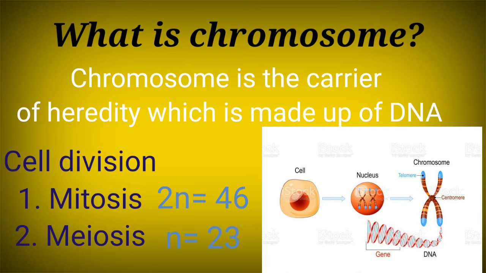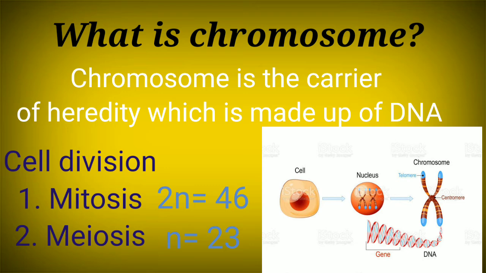In meiotic cell division, the daughter cells will possess only 23 out of this 46 chromosomes each. In mitosis, if the mother cell possesses 46 chromosomes, that is diploid in nature, its daughter cells will bear 46 chromosomes each. So that is the difference between mitotic and meiotic cell division in the distribution of chromosomes.